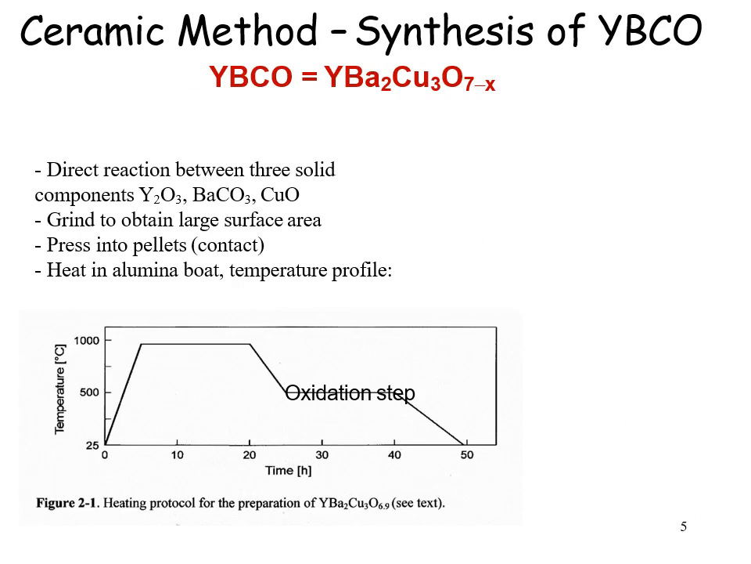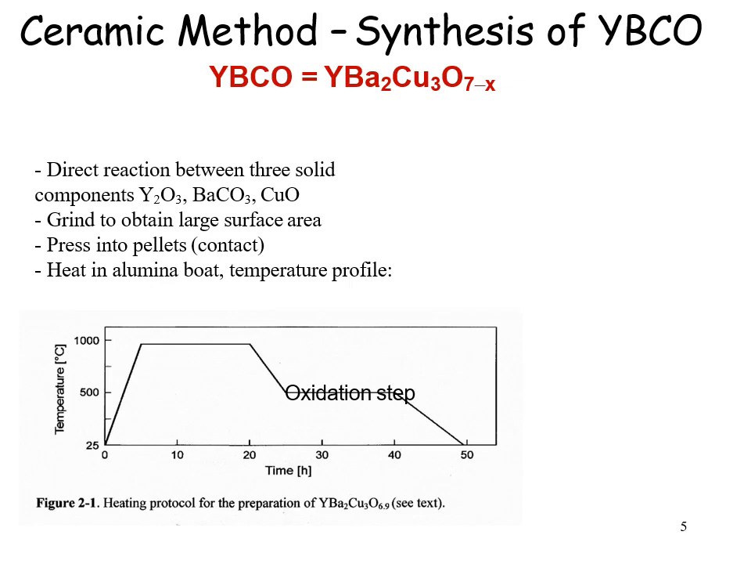In this method, a direct reaction between three solids, yttrium oxide, barium carbonate, and copper oxide, takes place. These solids are ground to obtain large surface area. We know that when the size is small, the surface area is large. Then these small ground substances are pressed into pellets, means they came in contact.